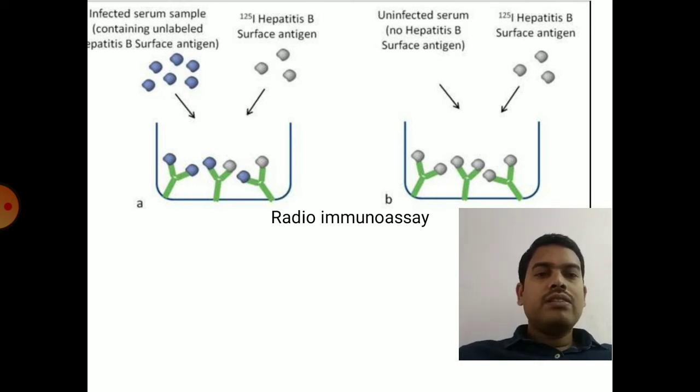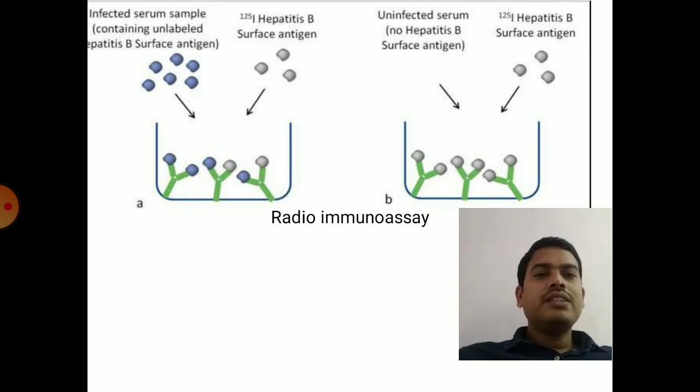So you can clearly see in diagram B, antibodies and radio-labeled hepatitis B surface antigens. These will bind with the antibodies present in the well. Now you will add the patient serum sample which contains the hepatitis B virus antigens. If the patient's serum contains the hepatitis B antigens, they will go and bind to the antibodies present in the well by replacing the radio-labeled antigens present in the well.